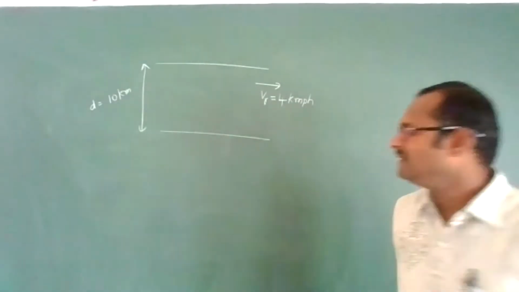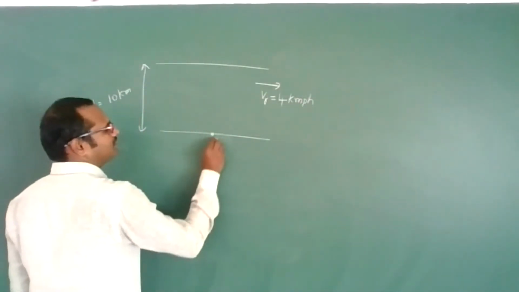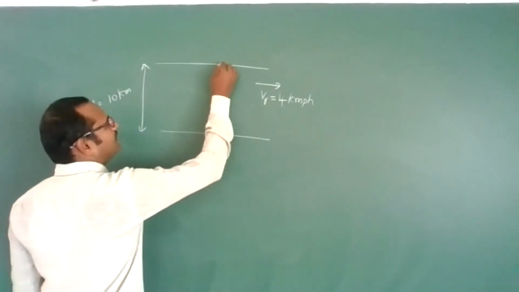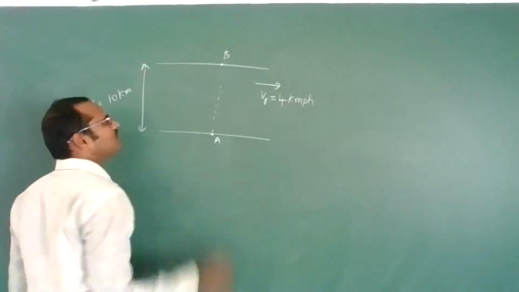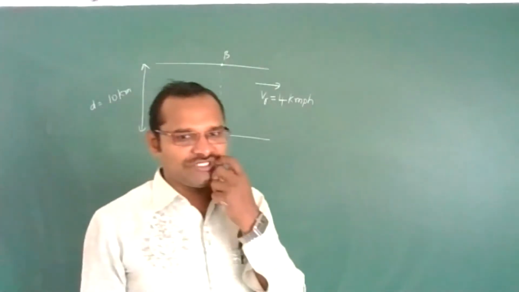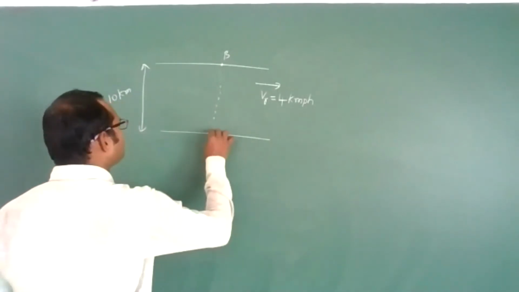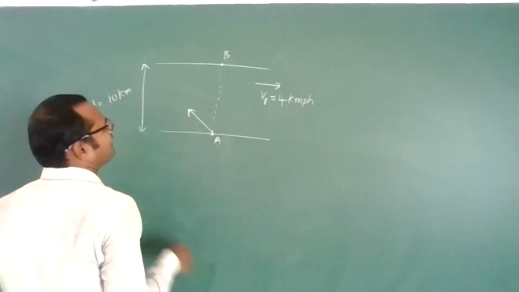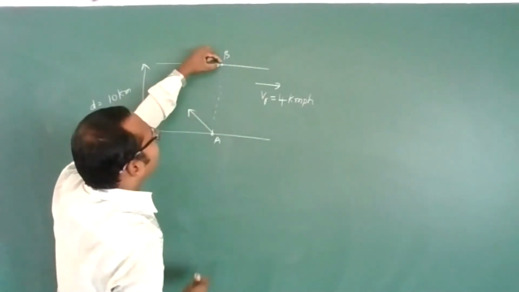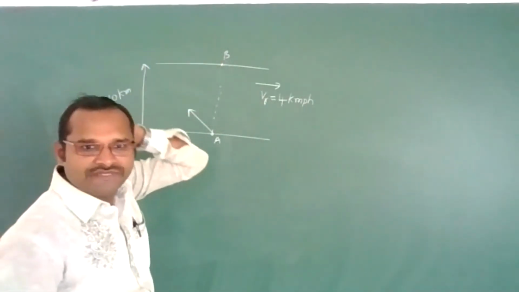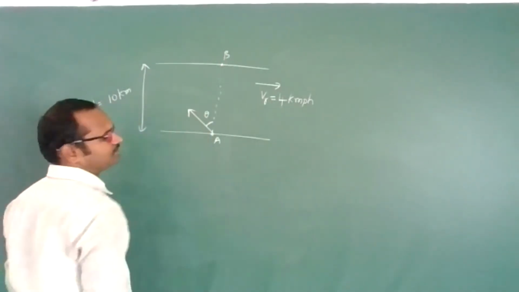Now the swimmer is there, starting from point A. His aim is to reach the exactly opposite point. Then in which direction does he have to swim? Definitely in this direction, yes or no? Because the river flows in this direction, he will get some drift so that he can reach point B. And that angle, how much, I am asking.